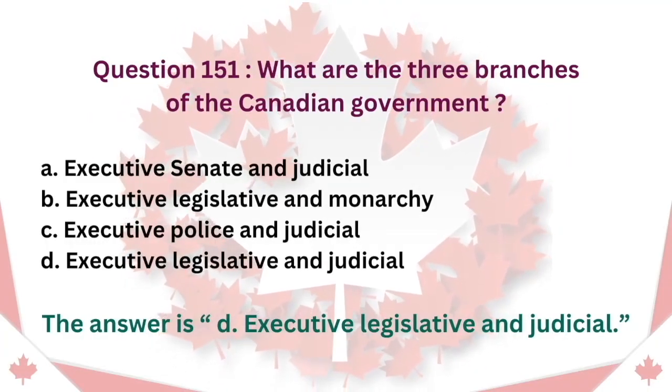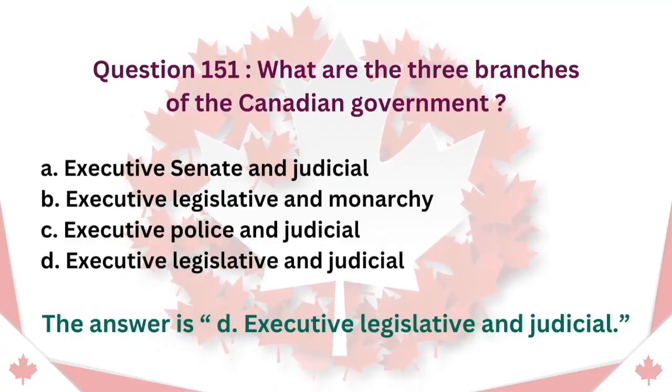Question 151. What are the three branches of the Canadian government? A. Executive, Senate, and judicial. B. Executive, legislative, and monarchy. C. Executive, police, and judicial. D. Executive, legislative, and judicial. The answer is D. Executive, legislative, and judicial.